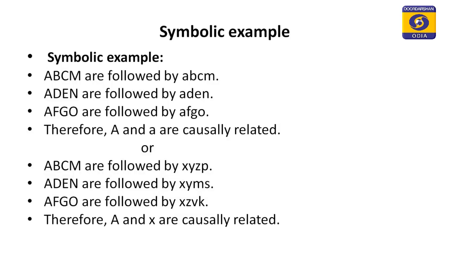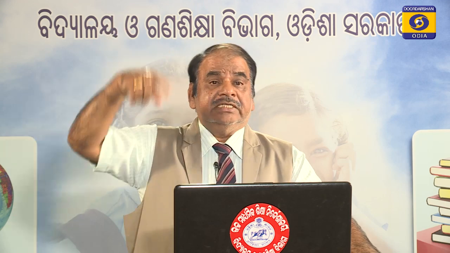In another case, A, F, G, O followed by A, F, G, O, small a, f, g, o. So, in this manner we find there is a common agreement in the antecedent side, that is A, and in the consequent side, that is small a. Then on the basis of this agreement we can think of a causal relationship between the capital A and small a. So, this is one symbolic example of this method of agreement.